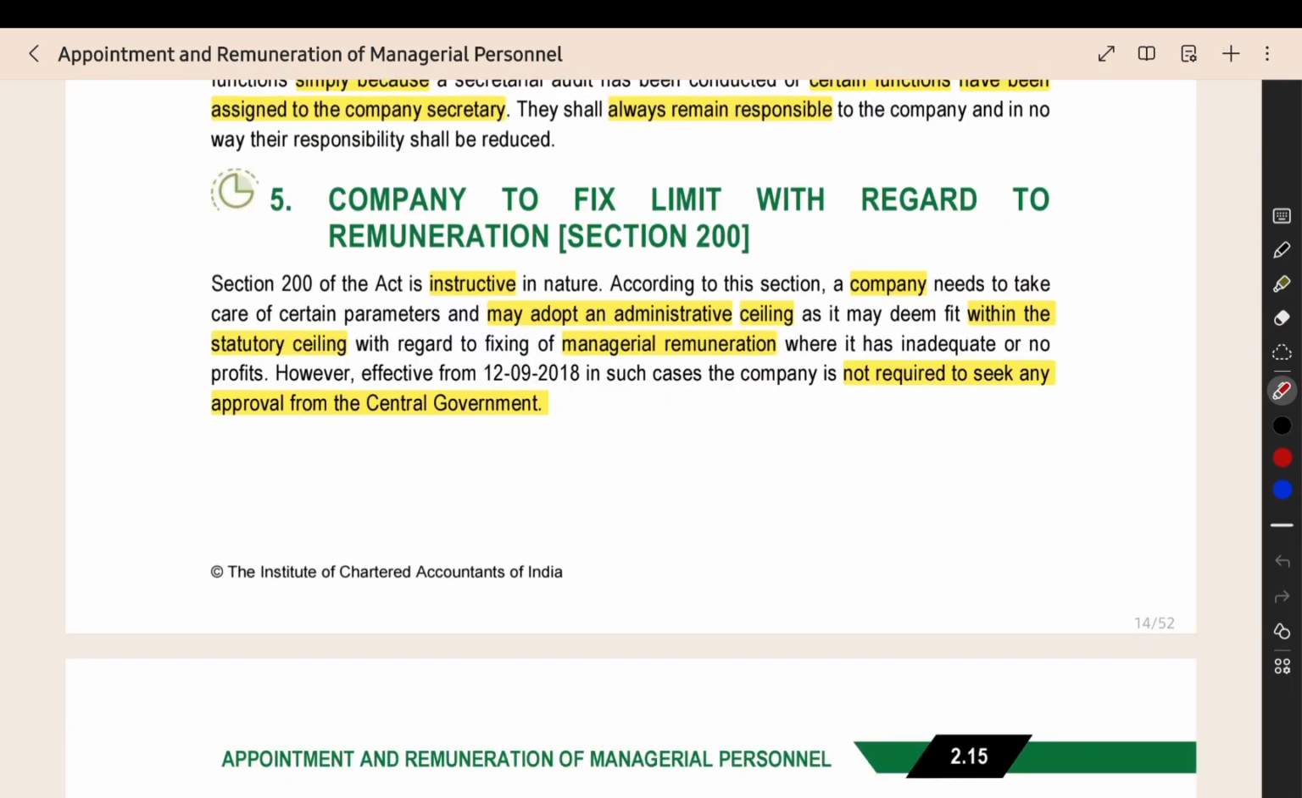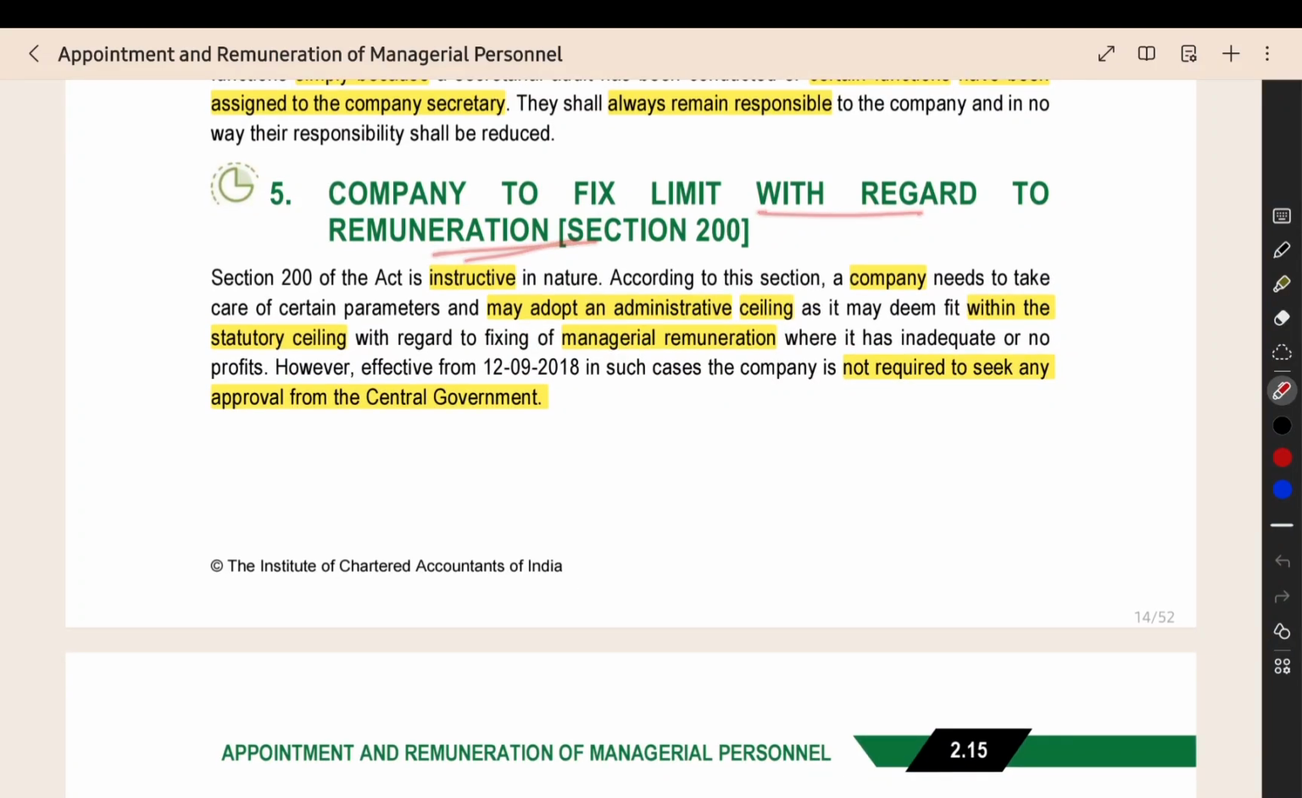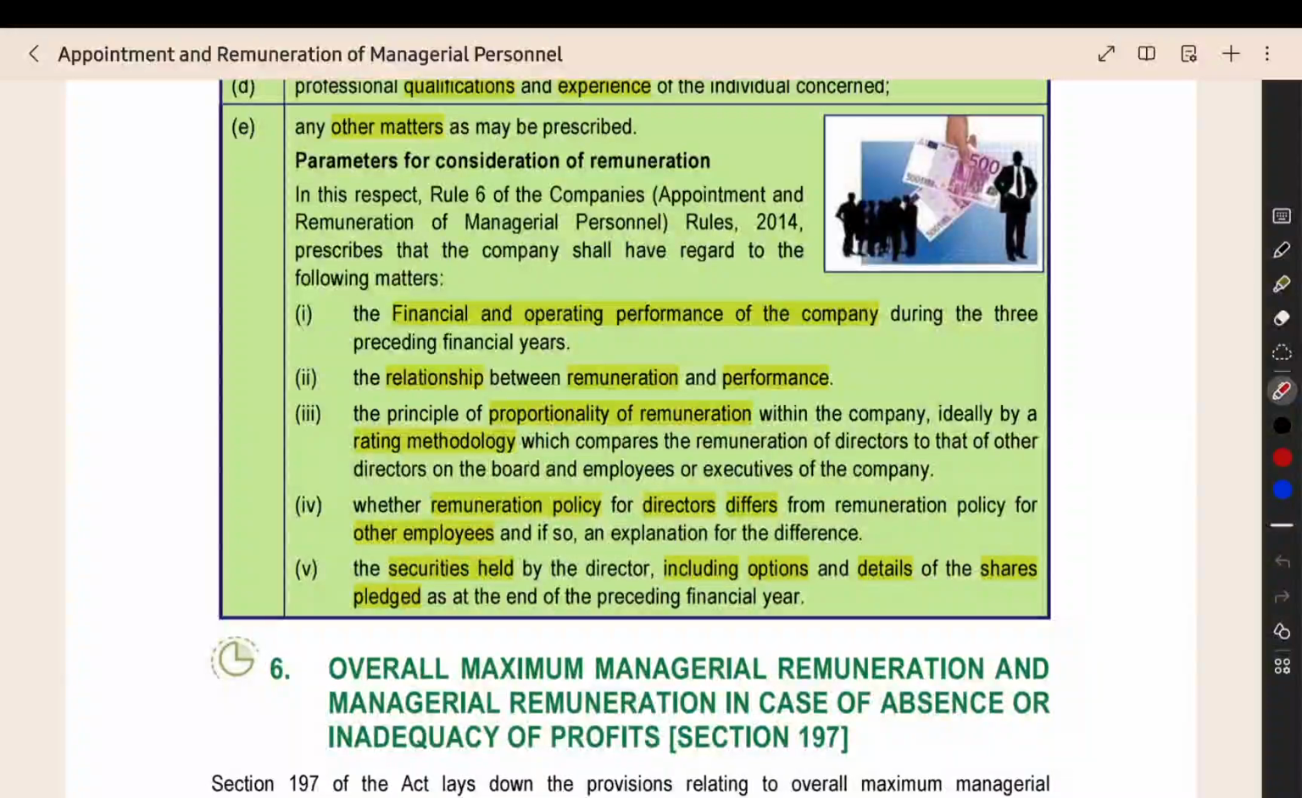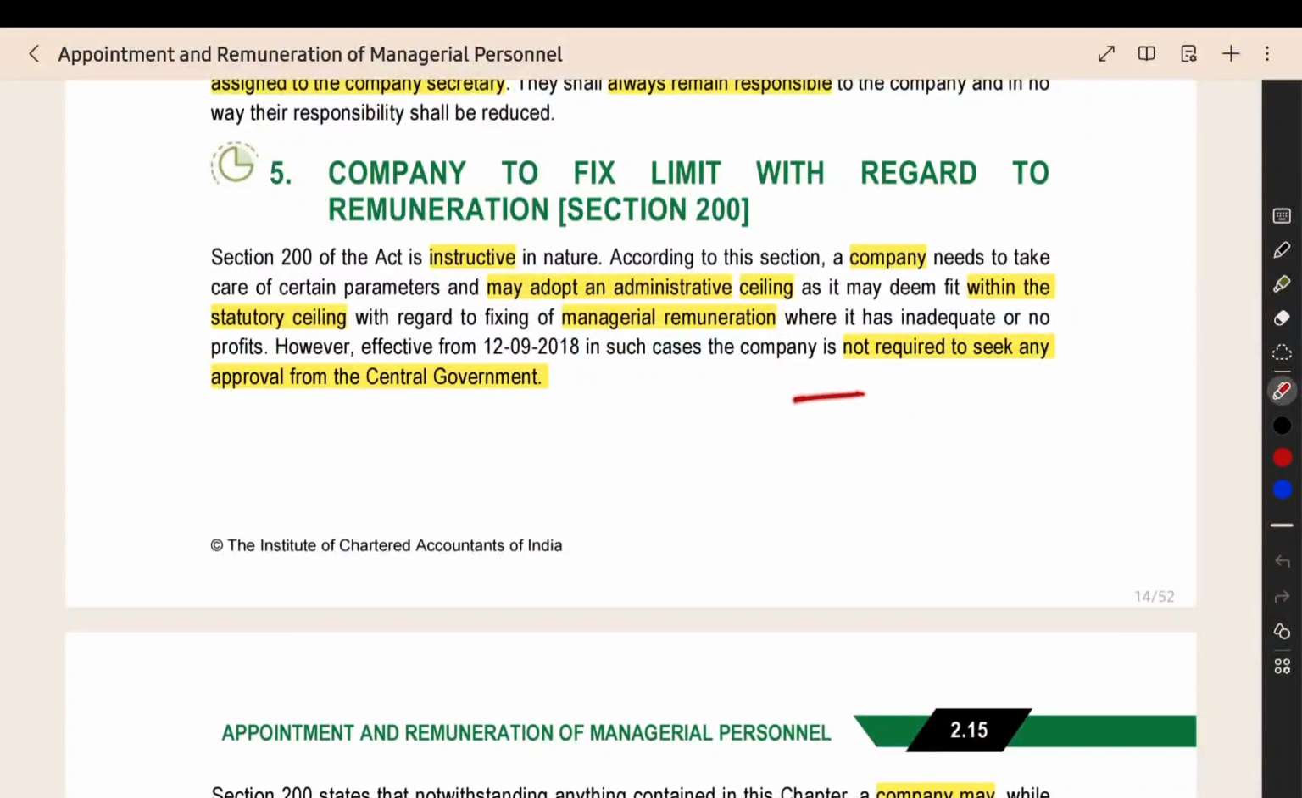The next one is section number 200, where the company can fix the limit with regard to remuneration. For the directors and employees, the company can fix the limit. Now, the overall statutory ceiling will be here. The company cannot override the statutory ceiling, but it can fix a lower amount. For example, if the Companies Act says 10%, the company can fix a lower limit, like 8% or 6%.